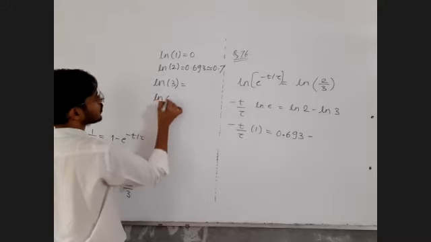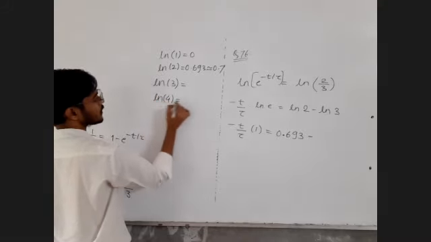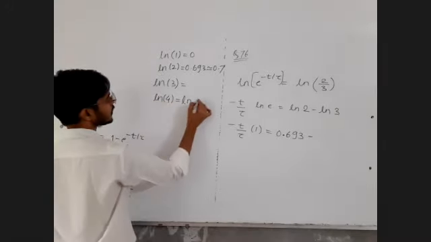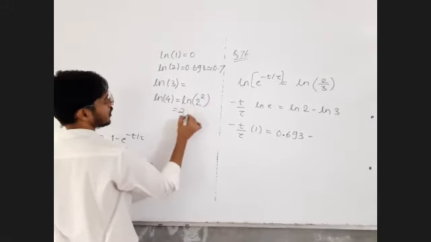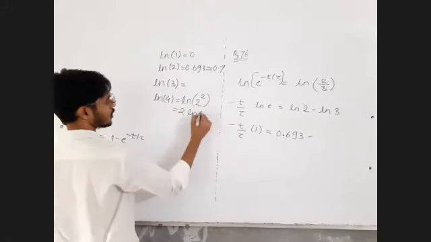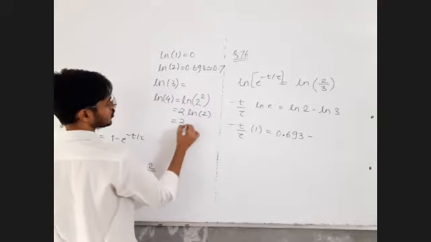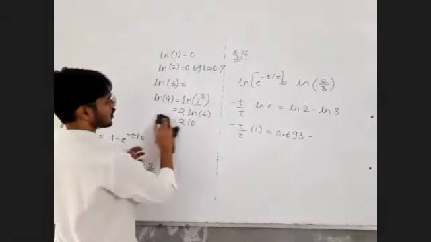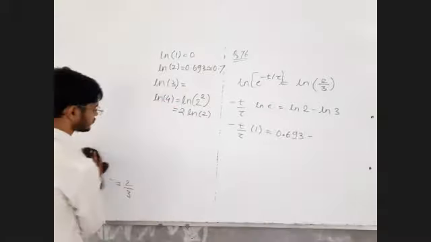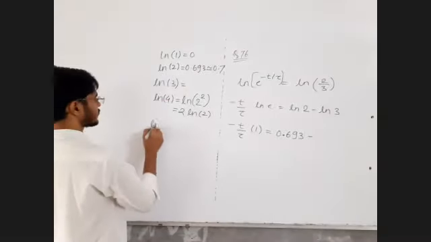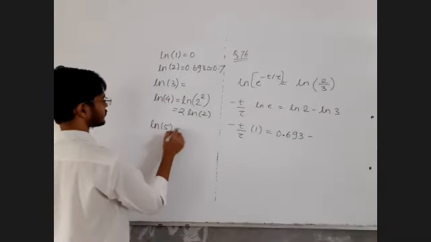What is ln 4? Sir, ln 4 is simple. ln 4 can be written as ln 2 raised to 2, and the index can be taken outside the log, so 2 times ln 2. ln 2 is already known, no need to do further calculation. Then ln 5 we need to remember.